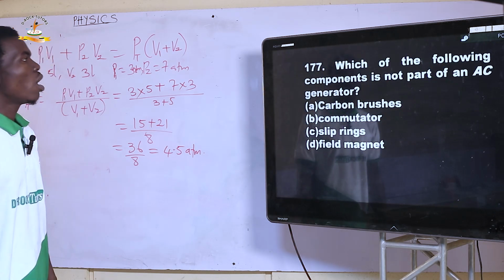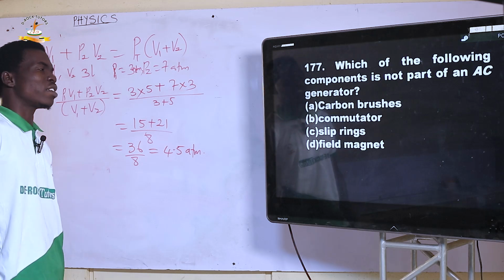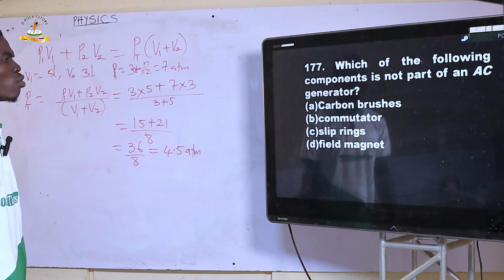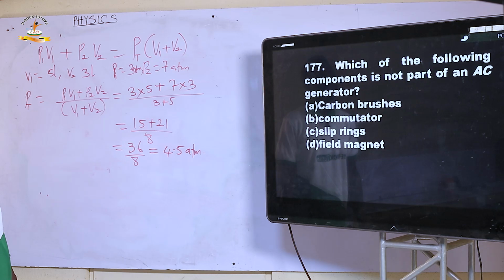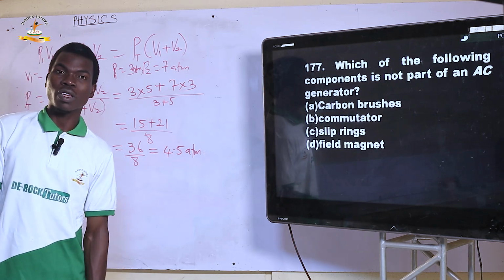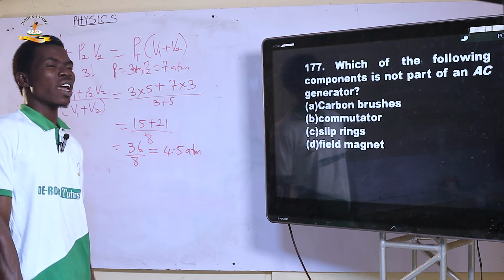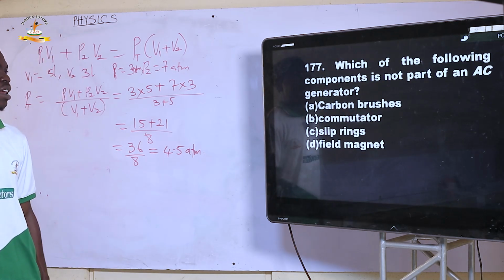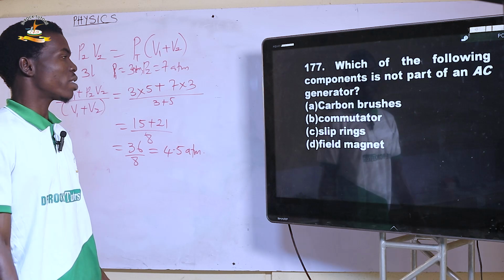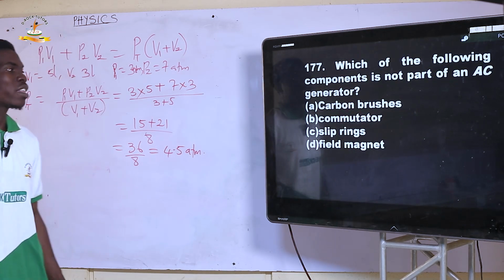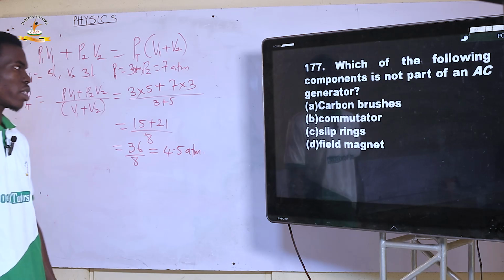Next. 177. Which of the following components is not part of an AC generator? When it has to do with an AC generator, it is always going to be the commutator. Because another name for commutator is the split ring. They are not required in an AC generator. The only things required in an AC generator are the slip ring, the field magnet, and the carbon brushes. Next.